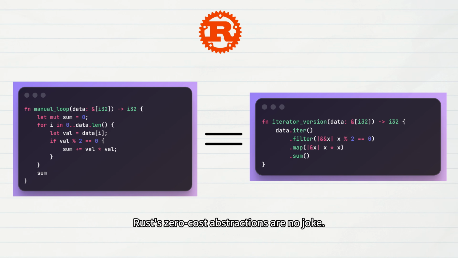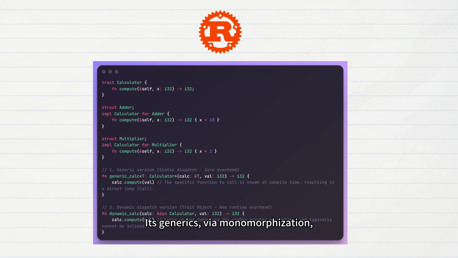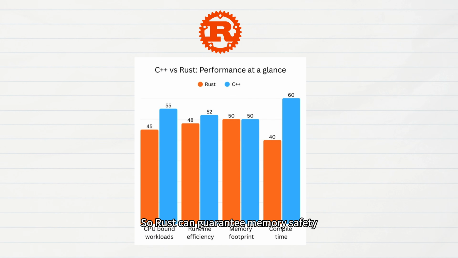Rust's zero-cost abstractions are no joke. Its iterators after compilation are as fast as handwritten loops. Its generics, via monomorphization, expand into concrete types without runtime dispatch overhead like virtual functions. So Rust can guarantee memory safety while still being firmly in C++'s performance tier. That is its most impressive feat.